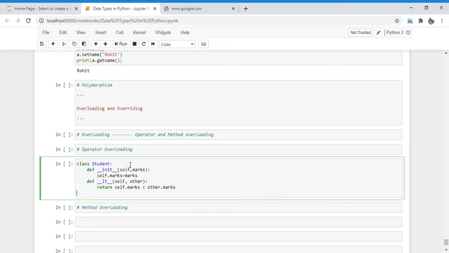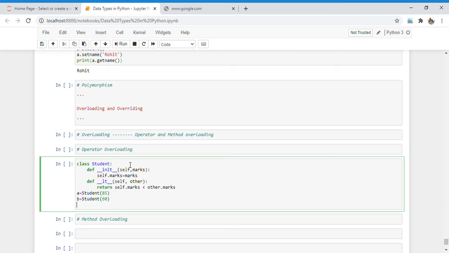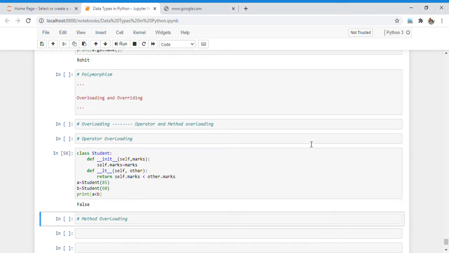So I just create a first object here and pass some value, that is the marks of a student. Here I write 85, and then again create another object and pass the marks of a student, 60, and if I print whether A is less than B or not, then it will give me the output as False.